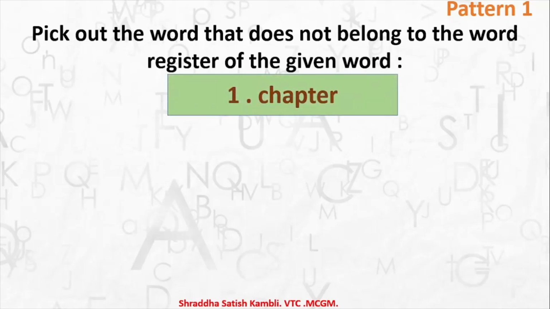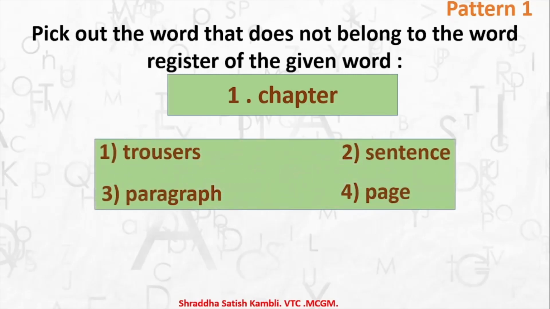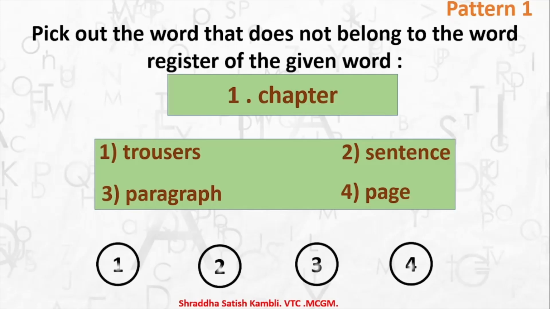The word is chapter. Let's take a look at the options. You have trousers, sentence, paragraph and page. Let us see whether 1, 2, 3 or 4 does not belong to the word register of chapter.